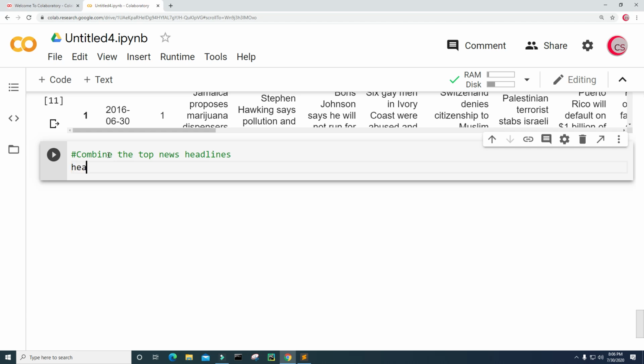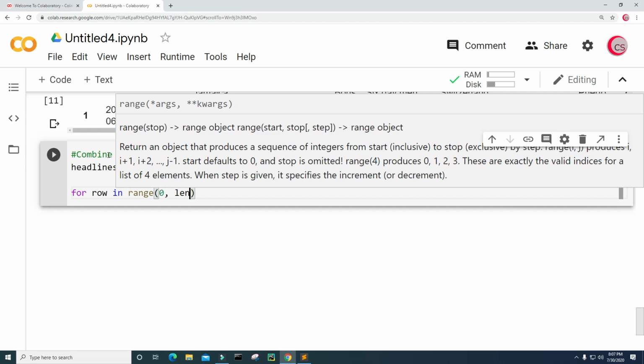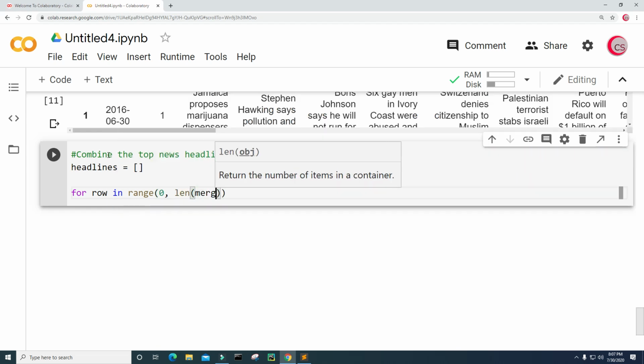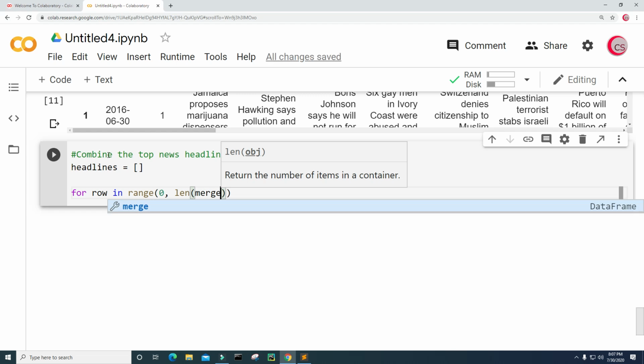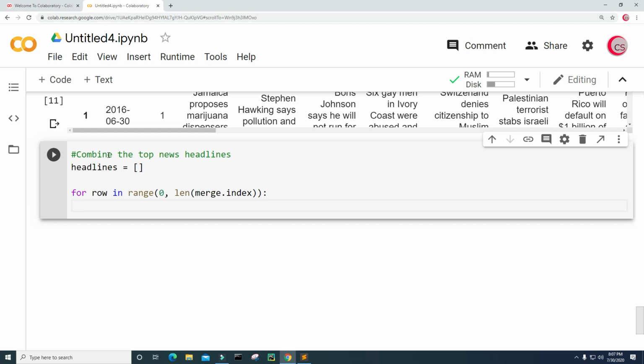I'm going to create a variable called headlines, with an S, and I'm going to set it equal to an empty list. For row in the range 0 to the length of our data set, so that's merge.index, I want to append to headlines.